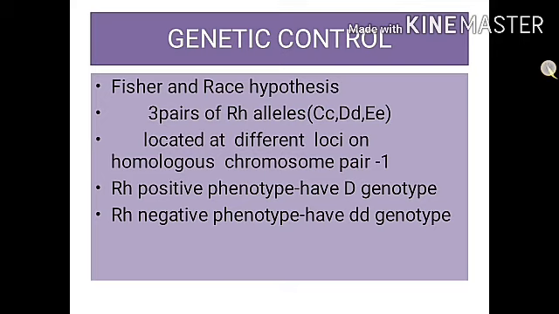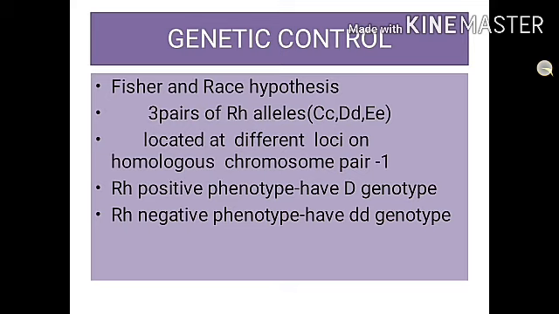He proposed 3 dominant genes, capital C, capital D and capital E, and recessive alleles, small c, small d and small e. So these are the 3 pairs of alleles. An RH negative person should have the genotype of recessive small d, small d.